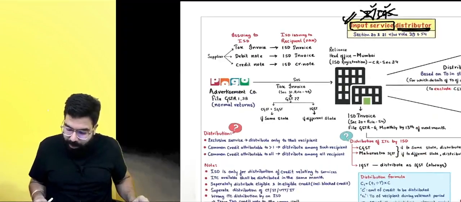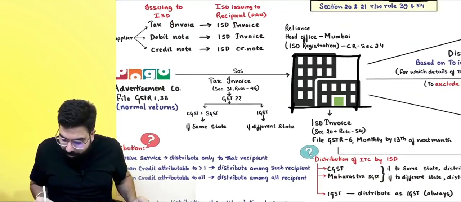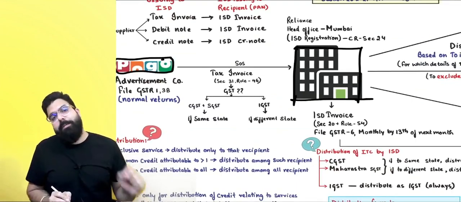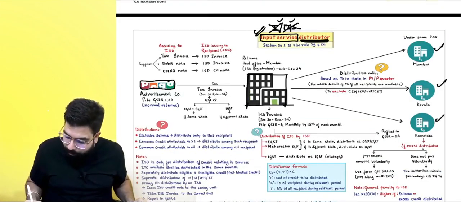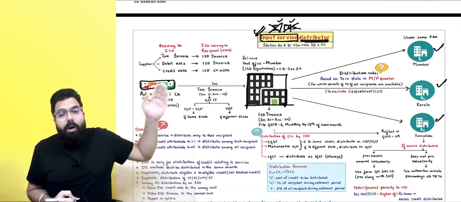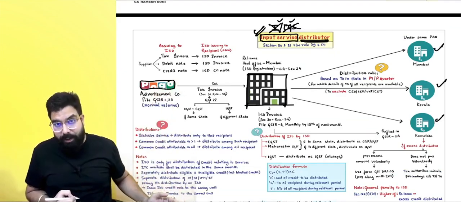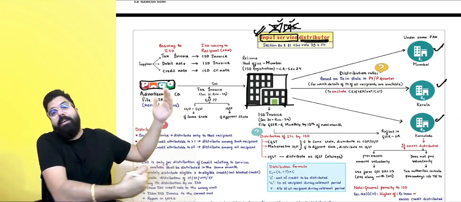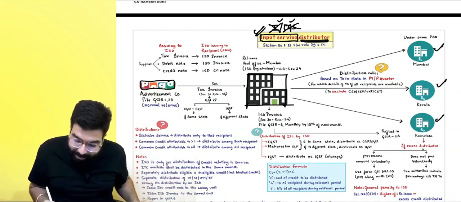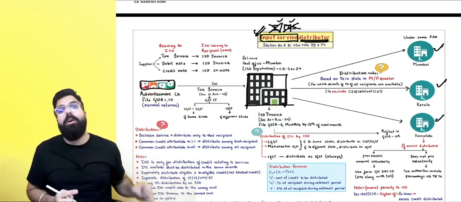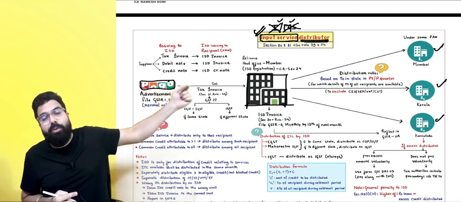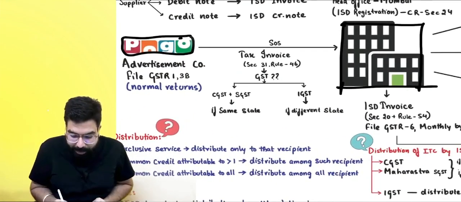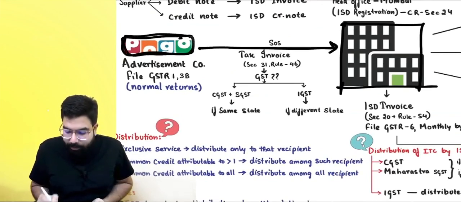Okay sir, done. Now here is Reliance's head office. Reliance's head office received advertisement services for its branches. Always remember one thing, when the head office receives the invoice for the branches, it can distribute only to those branches which are under the same PAN. The ISD concept works whenever you are distributing to those recipients who are under your same PAN.